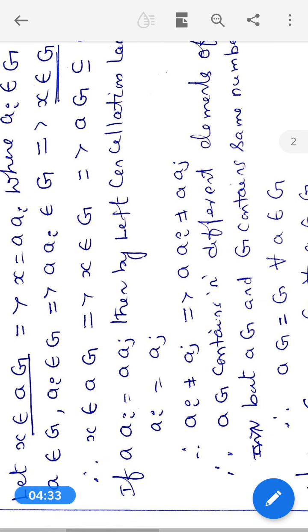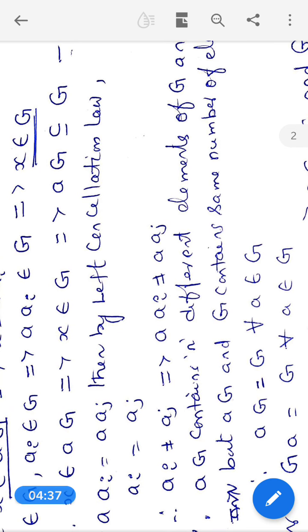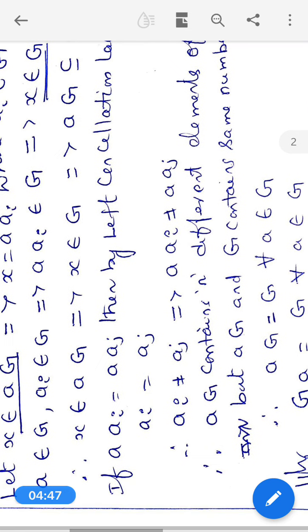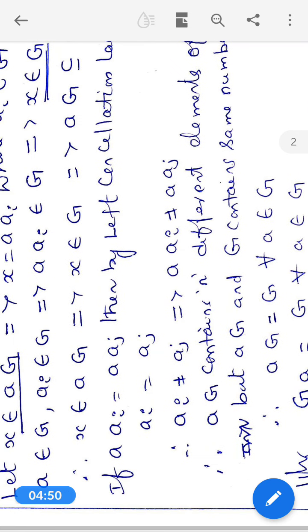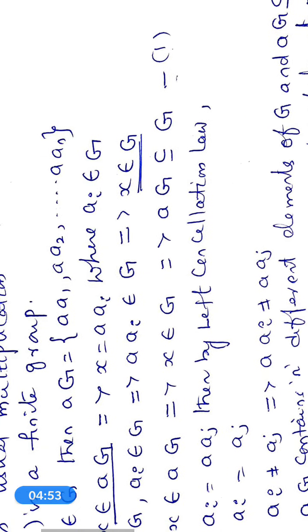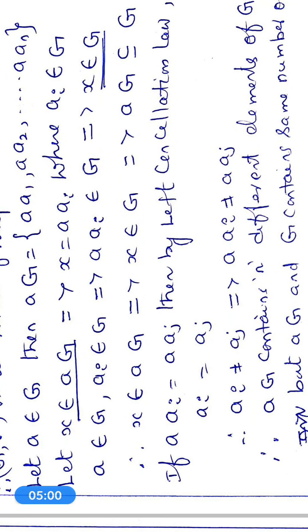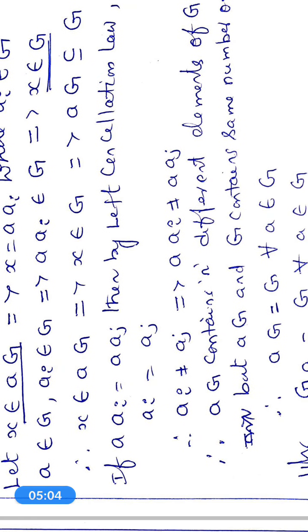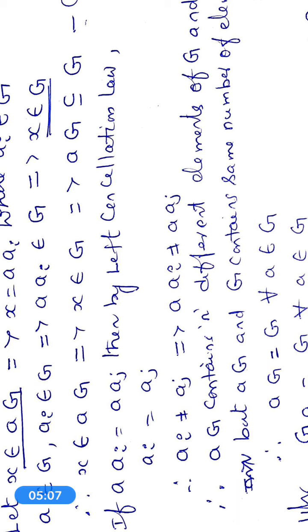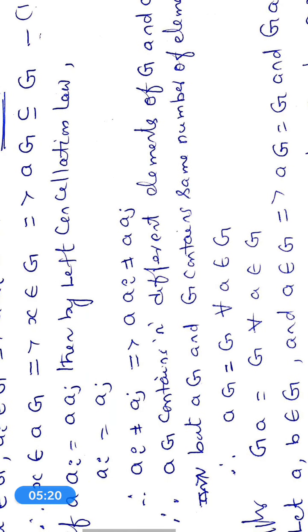Now if two elements of aG, say a·ai and a·aj, are equal, that is a·ai = a·aj, then by the left cancellation law, ai = aj. Therefore, if ai is not equal to aj, then a·ai is not equal to a·aj.